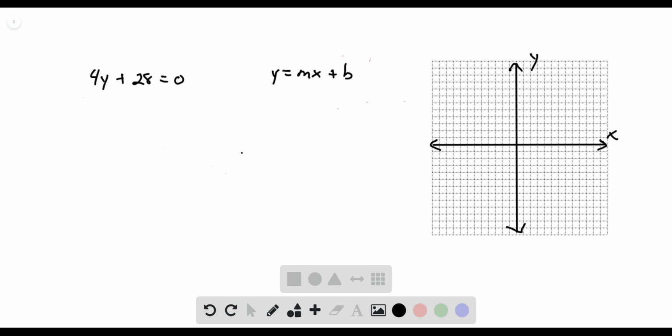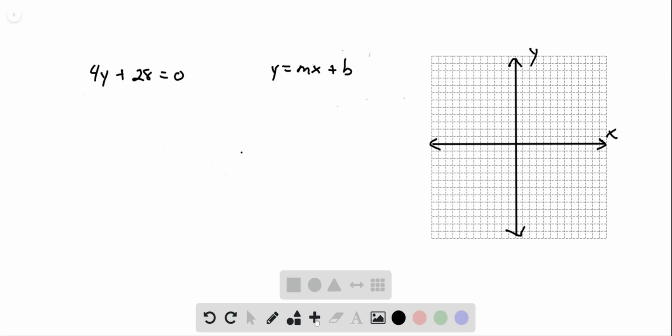We have the equation 4y plus 28 equals 0. And the first thing they want us to do is to put this equation into slope-intercept form, y equals mx plus b. That means we have to get y by itself. So first thing I have to do is move this 28. So subtracting 28, we'll get rid of it on the left-hand side and move it over to the right-hand side.